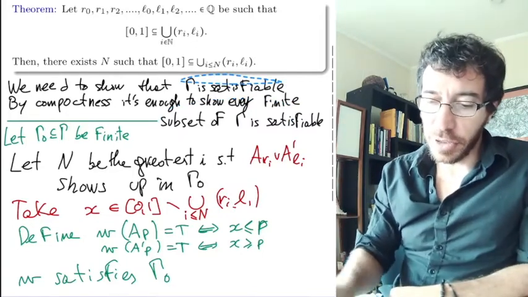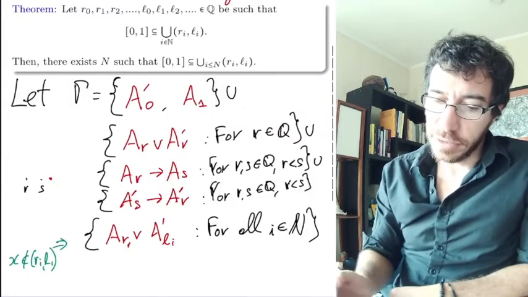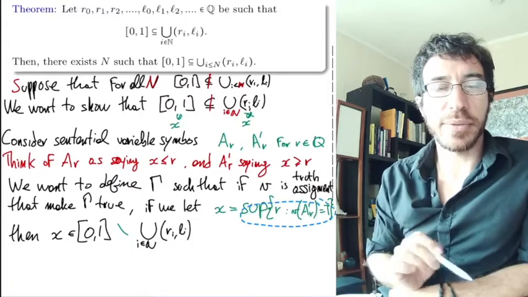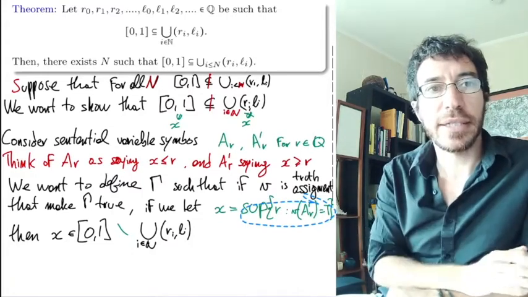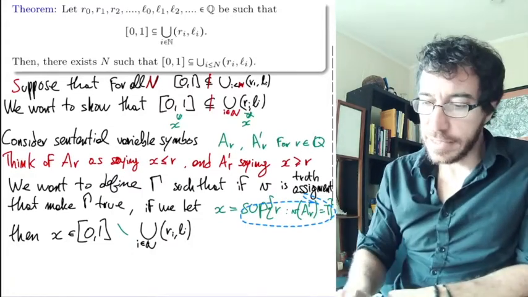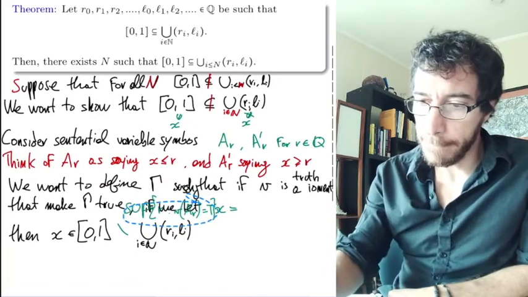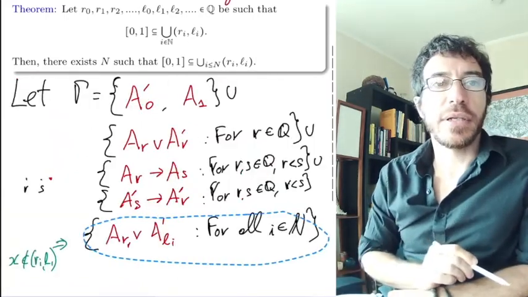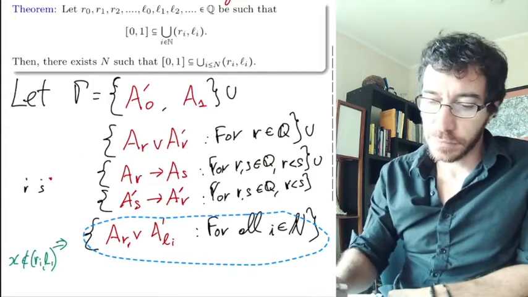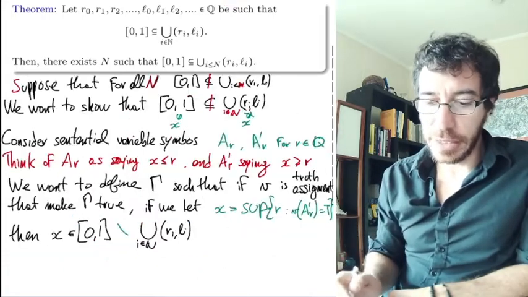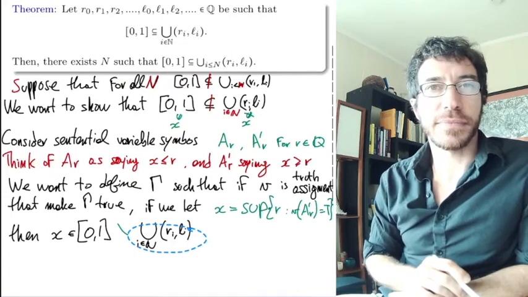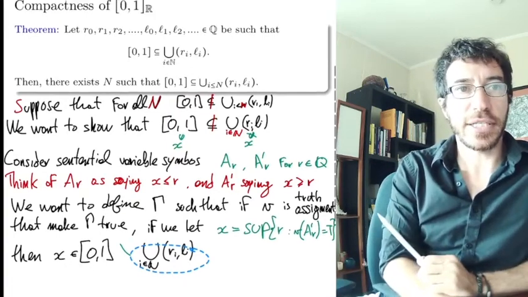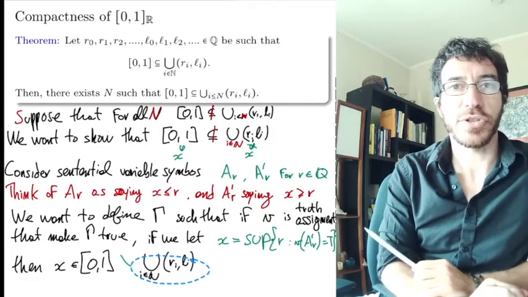And then from the whole thing, we can define this x. Let's take the supremum, because everything is compatible and the supremum is exactly the cut that we want. And since it's going to satisfy all these formulas up here, then we get that it doesn't belong to any of these intervals. Okay? So that's how you use compactness of sentential logic to show compactness for [0, 1].